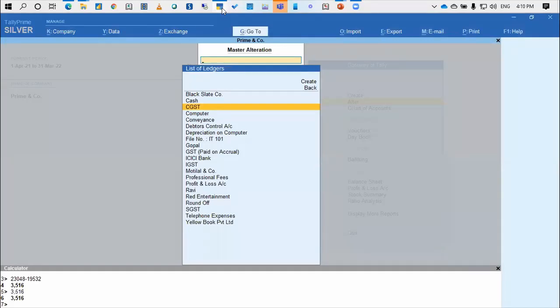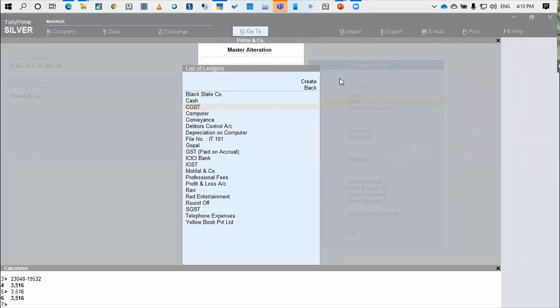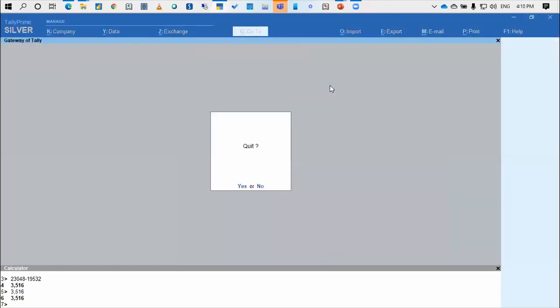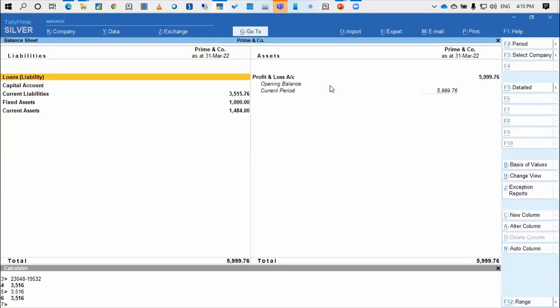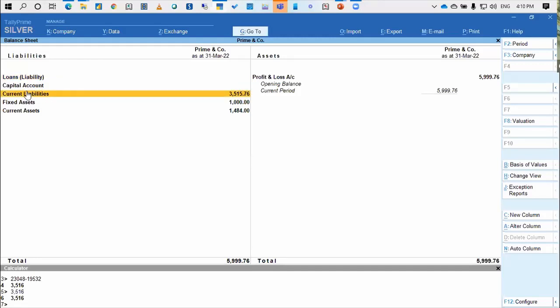Mark D'Souza is asking a question. You said you can create a new group, for instance, schedule name in the balance sheet. Please clarify the statement. Yes, so I can create a new group in the balance sheet or the P&L wherever I want. For example, in my default balance sheet, there's a group called fixed asset, investment, and current asset. I want some other group also to come on the face of the balance sheet. Let's say there is one group called current liability and loans and liability, but I want it to come as a secured loan and an unsecured loan on the face of the balance sheet. How do I do it?